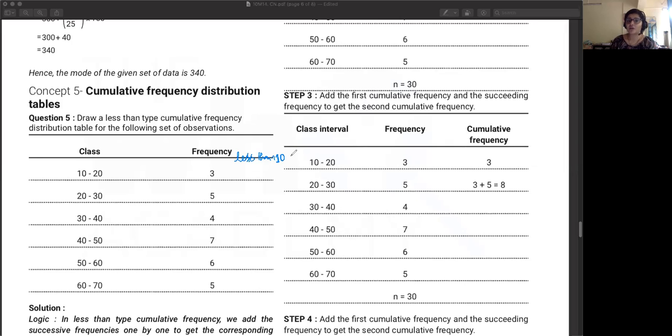Okay, so what is the frequency for less than 10? 0. 0. Because your lowest values, your 3 values, are lying between 10 to 20, right? So they are more than 10.